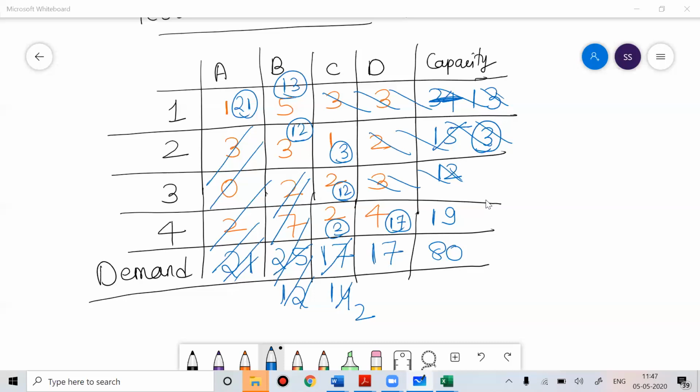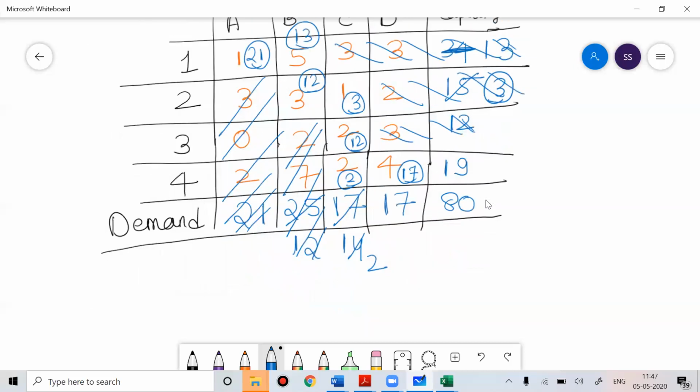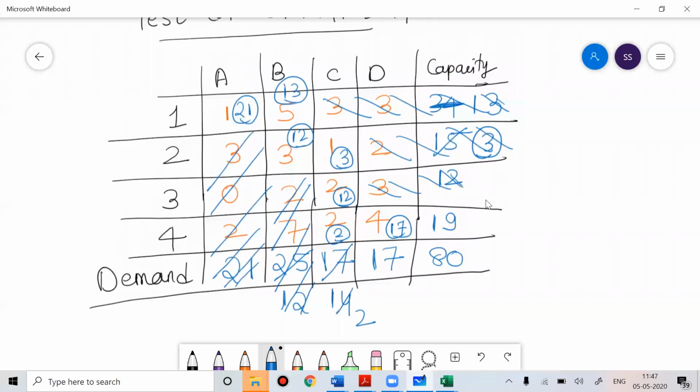In the exam you have to write everything, guys. Write the total cost. Do all the calculation in the exam. I hope you can do that from your end. Don't forget to do that.